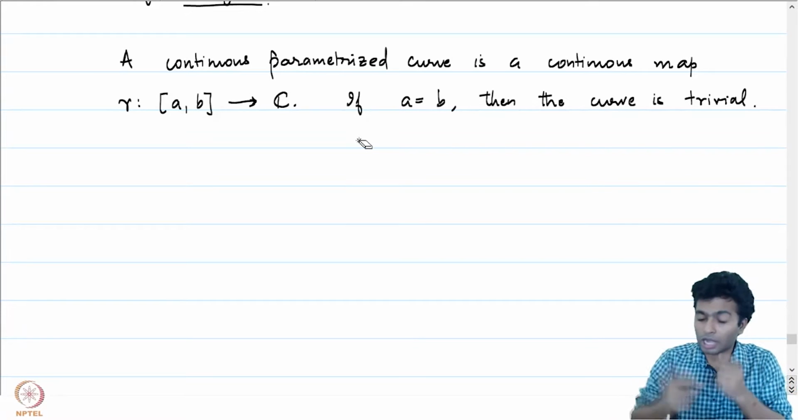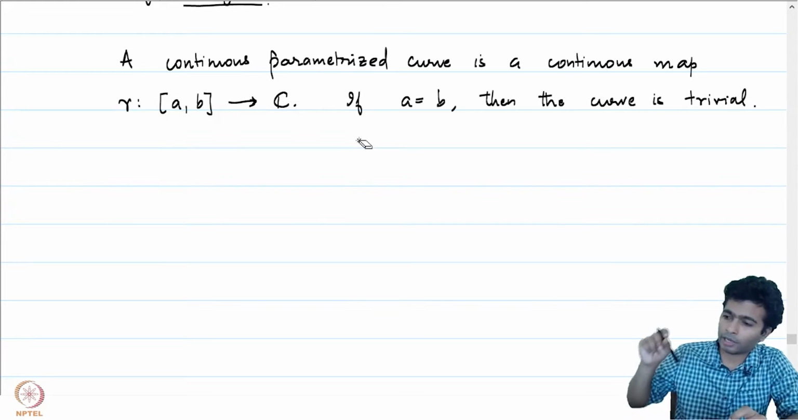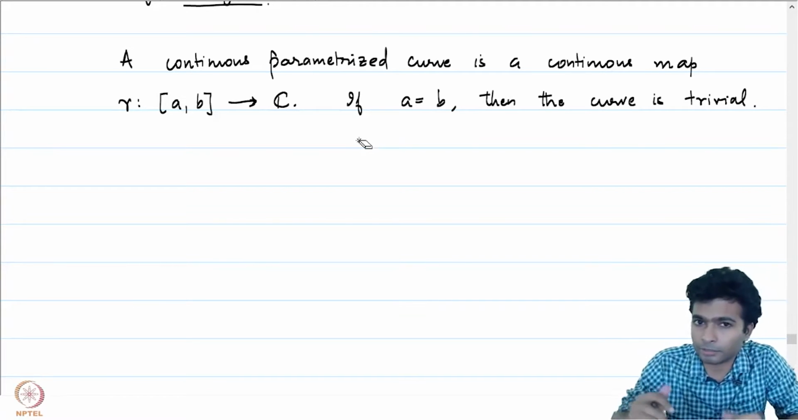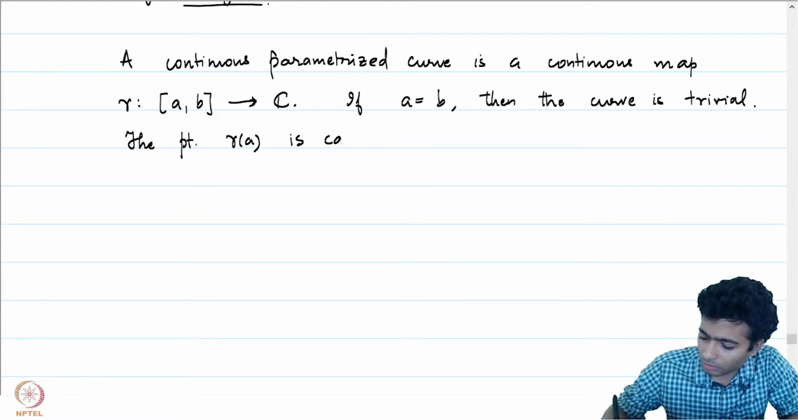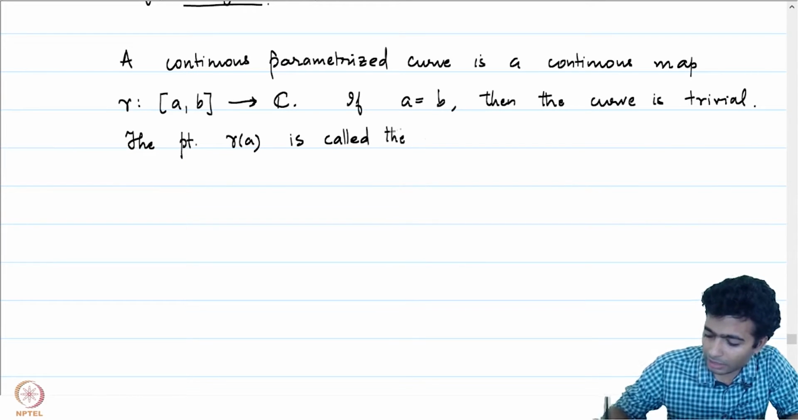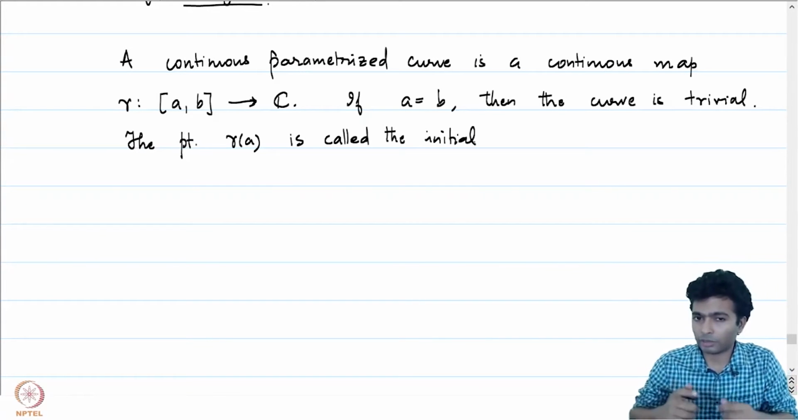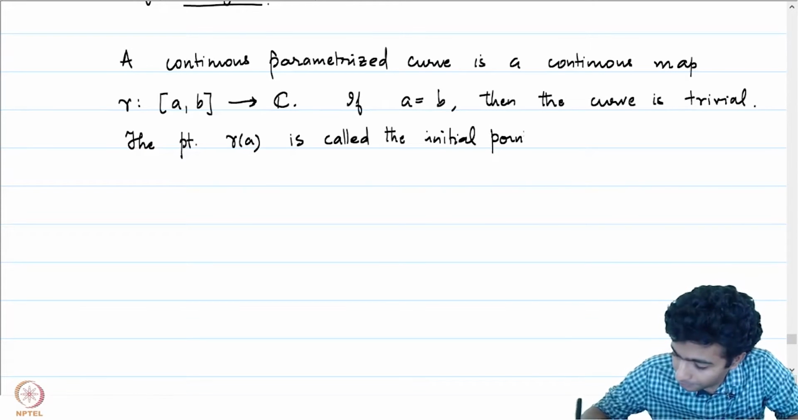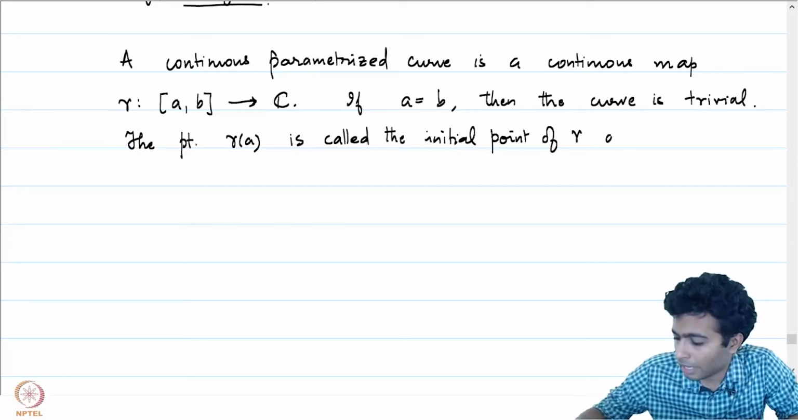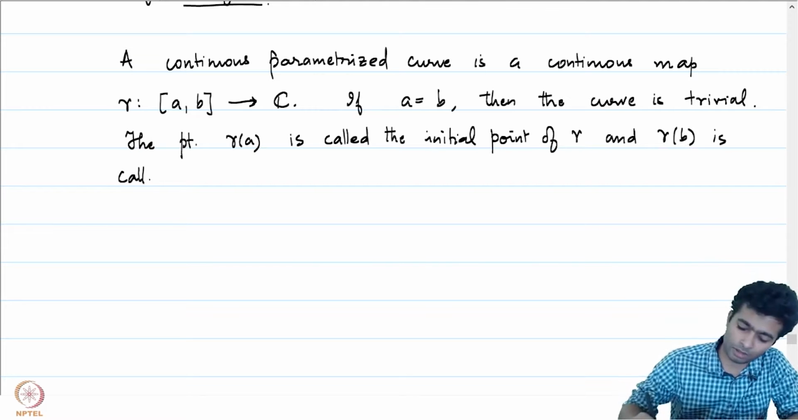The point gamma of a, where the curve begins, is called the initial point, and the point gamma of b, where the curve ends, is called the terminal point of gamma. So, notice that gamma of a is the image. It's not a that we are looking at. The image of a under gamma is called the initial point of gamma, and gamma of b is called the terminal point, right?